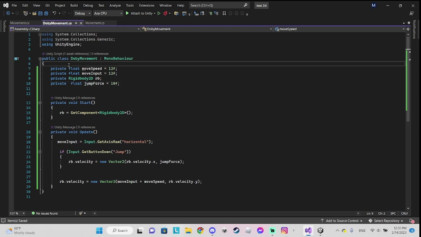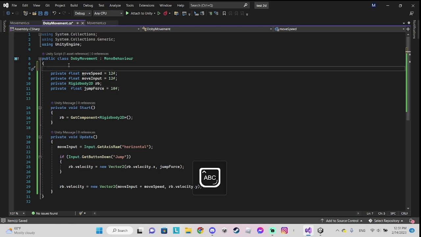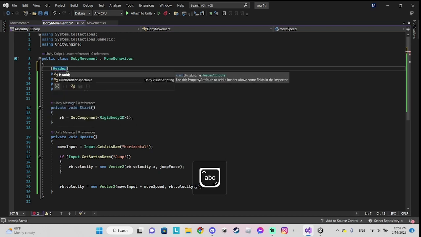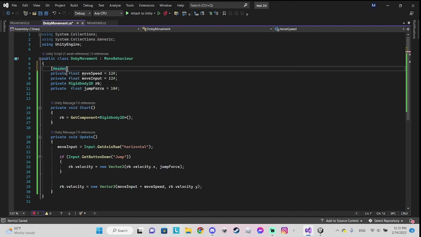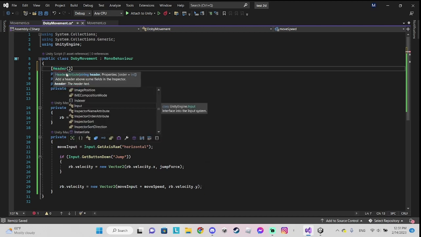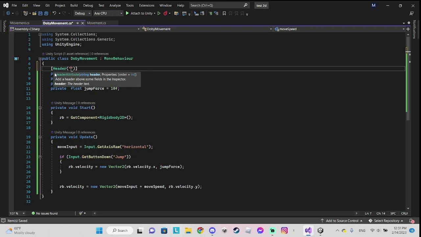And we'll add a header. What is a header? The header will help us bring the variables to the inspector list, even if they're private. But you need to stick it here: Movement.